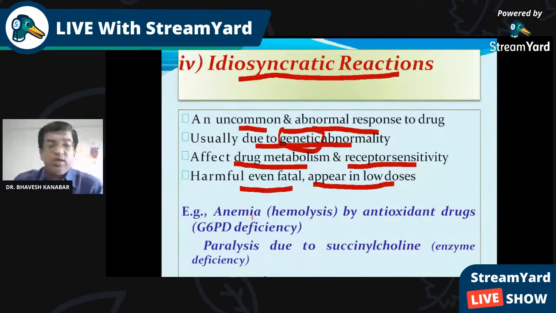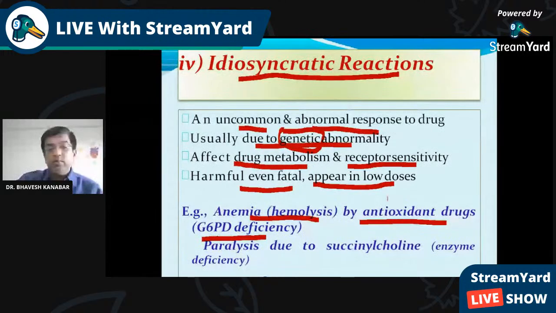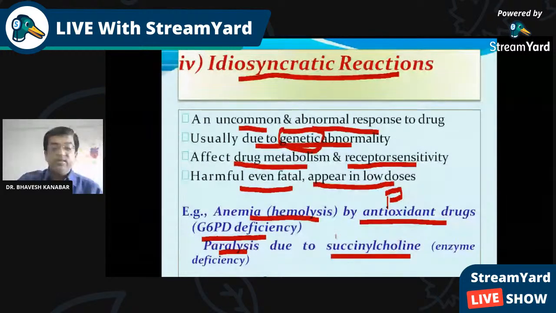For example, idiosyncratic reaction: hemolytic anemia, particularly by oxidant drugs, because of G6PD deficiency in persons who are G6PD deficient. If some of these oxidant drugs are given, it can lead to hemolytic anemia. G6PD deficiency is a genetic abnormality, and the anemia produced is an idiosyncratic reaction because of the oxidant drug given. For example, if we give primaquine, it may lead to hemolytic anemia. Second example, paralysis due to succinylcholine enzyme deficiency.